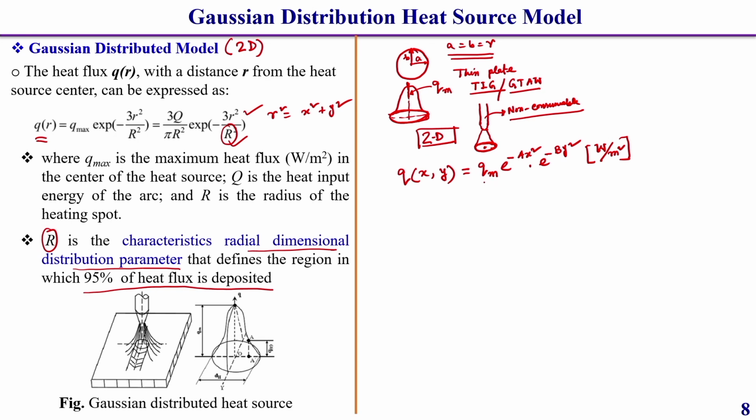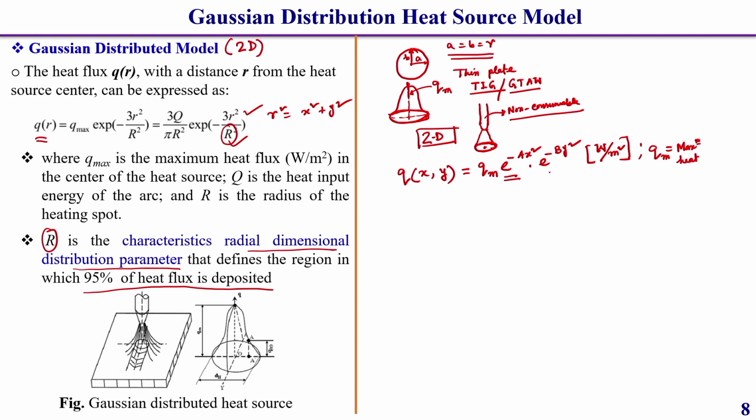What is Q m? Q m is the maximum heat flux. In the previous Goldak heat source model I told you that it is the maximum power density, whose unit is watt per meter cube, but here as it is a two dimensional case, its unit is watt per meter square. Here we have considered two exponential terms, for x and y. Now I am going to show how the heat source model moves.